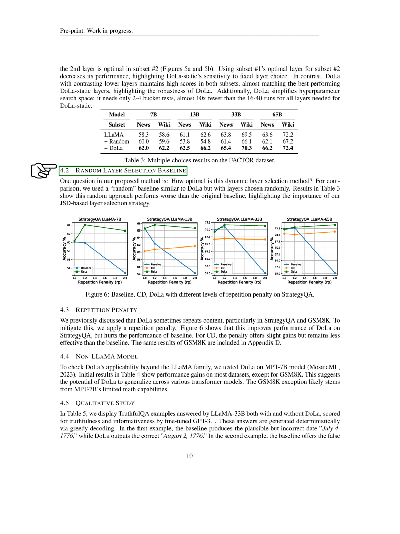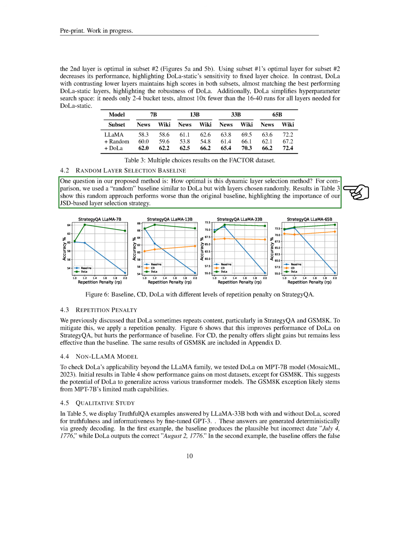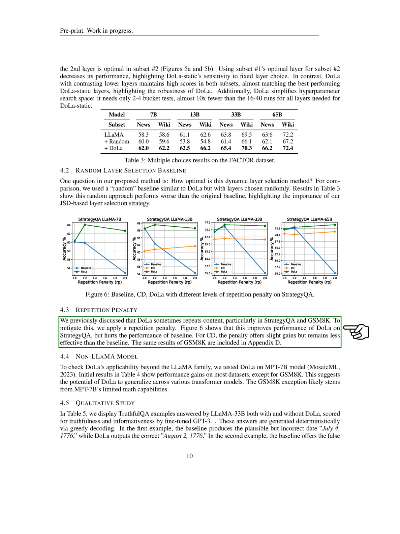Section 4.2 Random Layer Selection Baseline. In this section, we'll discuss various aspects of our proposed method, DoLa, and its performance in comparison to other models. Firstly, we wanted to understand how effective our dynamic layer selection method is. To do this, we compared it to a baseline method where layers are chosen randomly. The results showed that our method outperforms the random approach, emphasizing the importance of our strategy based on Jensen-Shannon divergence, JSD. We also noticed that DoLa sometimes repeats content, especially in Strategy QA and GSM-8K.